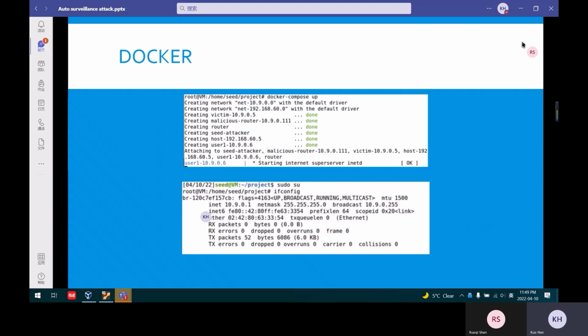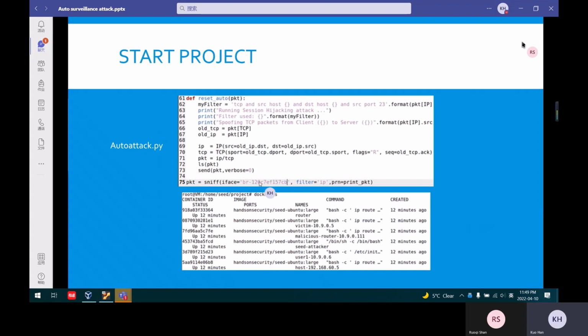10.9.0.1, which we need to use in the auto attack.py file, so we should remember this. Here we just fill in the string. If we don't do this step, the program won't run. With this command docker ps, we can check all the networks and their members. You can see the router, victim, and another router, the attackers, user 1, and the host.